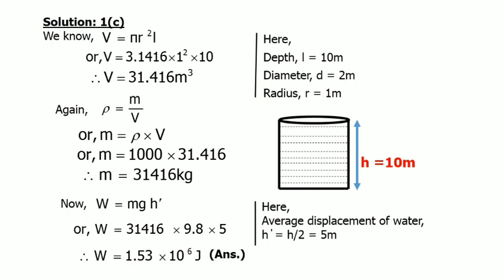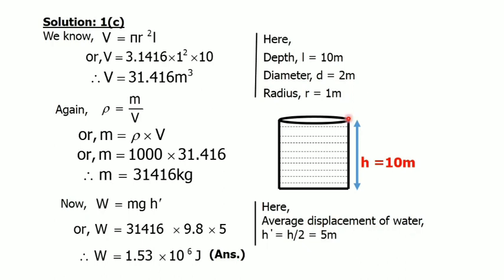And if an engine is used to raise the water from those 3 portions, then in the case of the upper portion, the work done by the engine to release the water will take less time. The work done by the engine to release the middle portion water is more than for the upper portion, and the work done to release the bottom portion water is more than the former 2. So we have to decide a fixed height. So we have to consider the average displacement of water.